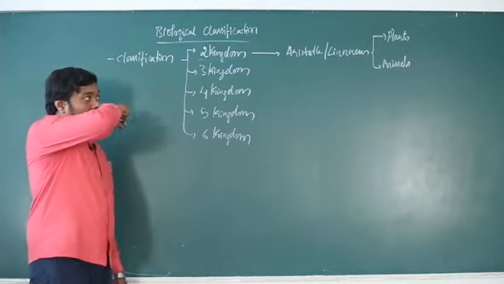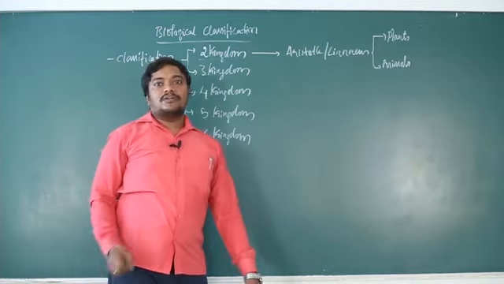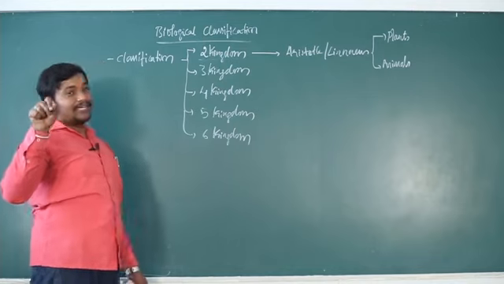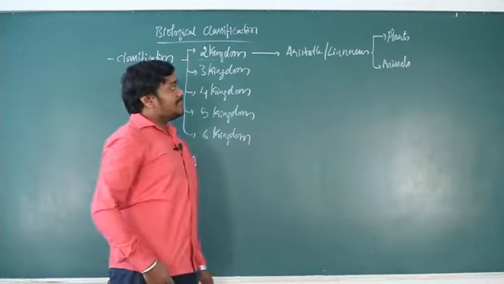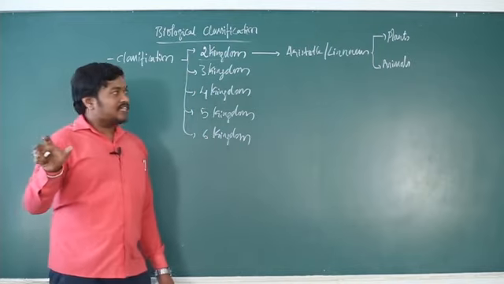At that time the microscope had not been invented, and there was no concept that microscopic organisms exist. So they classified the organisms into plants and animals based on their morphological characters.